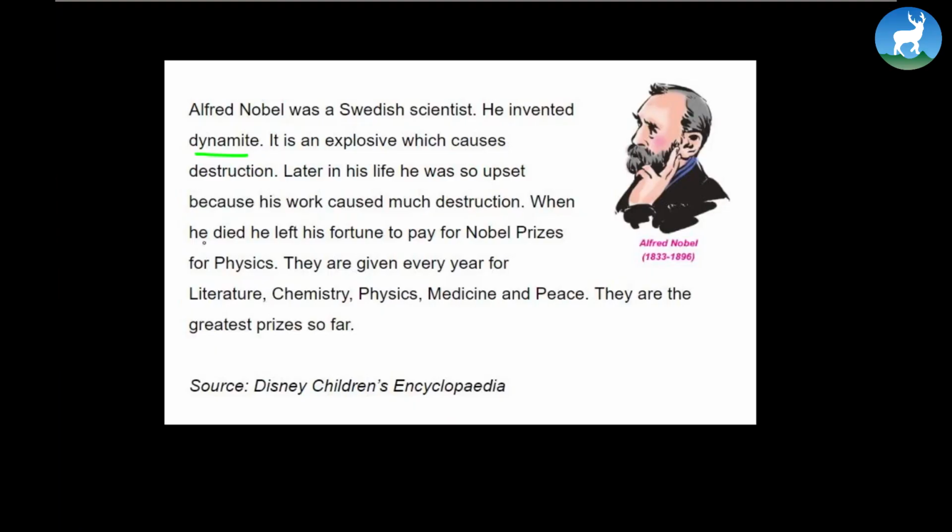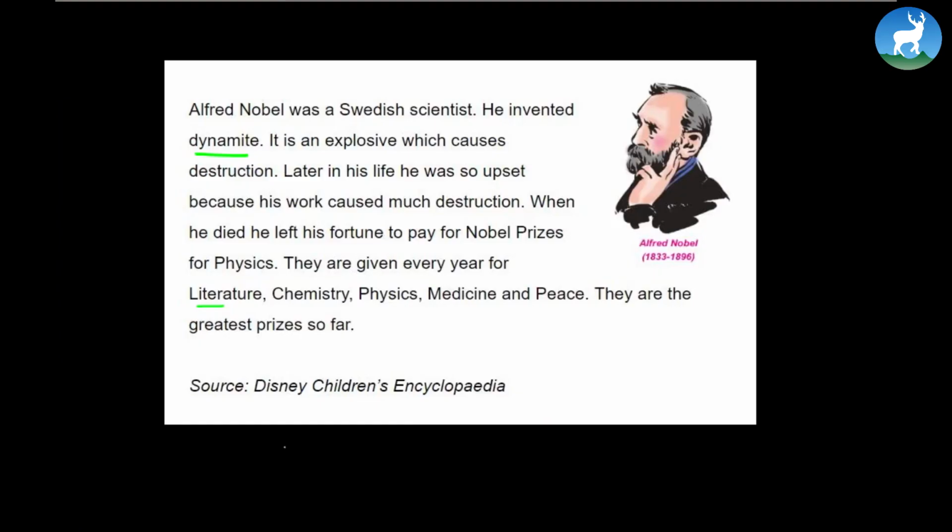When he died, he left his fortune to pay for Nobel Prizes. They are given every year for literature, chemistry, physics, medicine, and peace. They are the greatest prizes so far. Of course, every year we often hear about the Nobel Prizes. Whatever wealth he had, he left it to be paid to those Nobel Prize winners. Under several sectors Nobel Prize is awarded, like literature, chemistry, physics, medicine, peace, mathematics, many sectors it covers as of today. Now, the source is Disney Children's Encyclopedia.